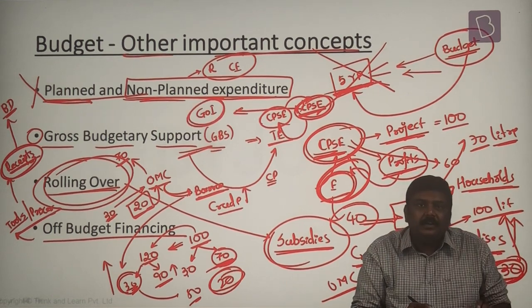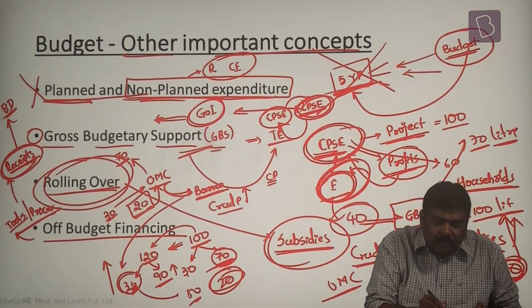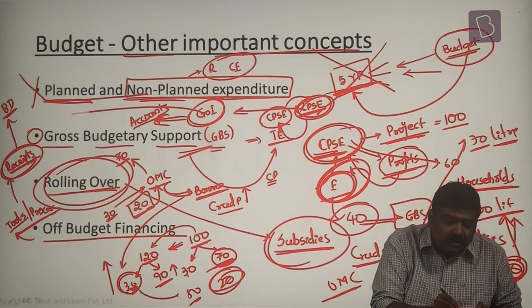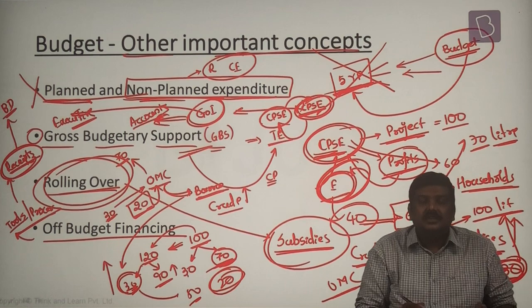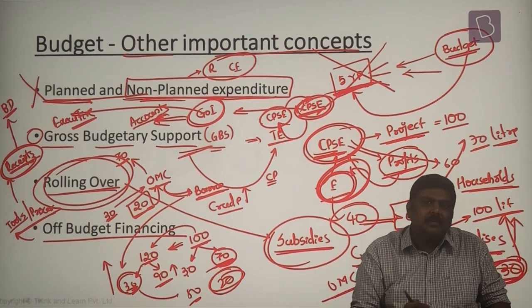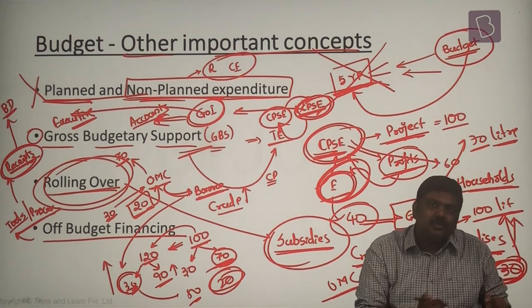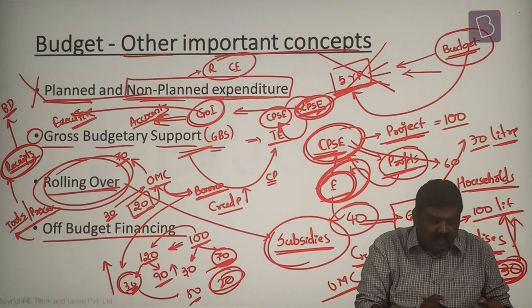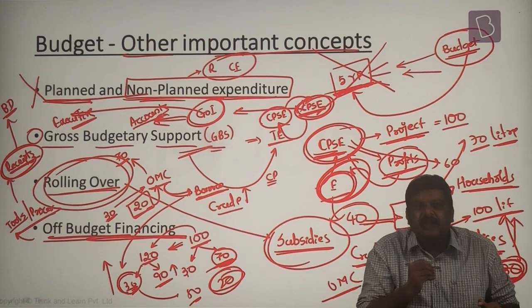Government of India may also borrow from various other accounts which are under the executive control of the government. So look at this. These kinds of incomes generated by the government are not part of the budget document, but nevertheless are used by the government to generate receipts. This is called off-budget financing.